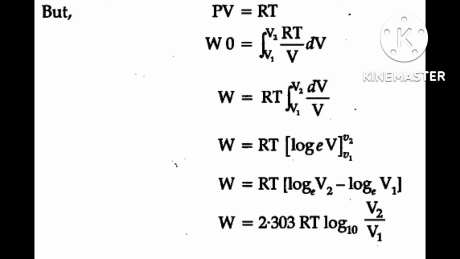That's why together you can write P plus minus dP. P external may be P plus minus dP.